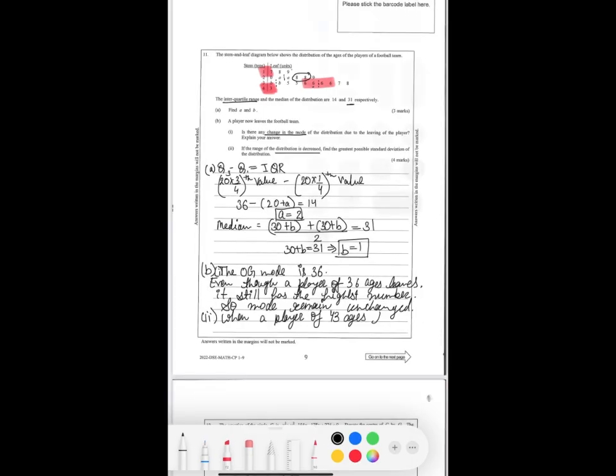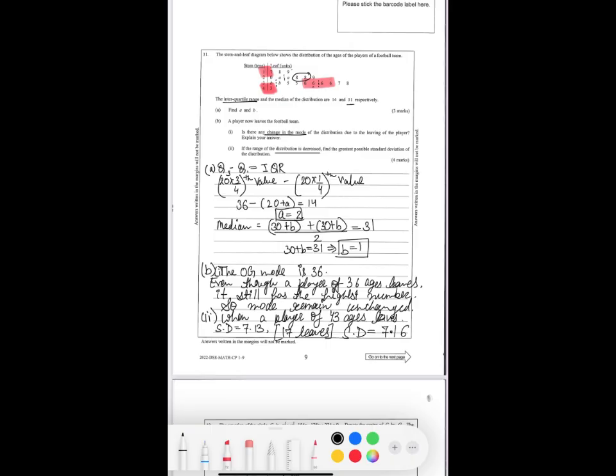So when a player of age 43 leaves, the standard deviation is 7.13. When a player of age 17 leaves, then the standard deviation is 7.16.